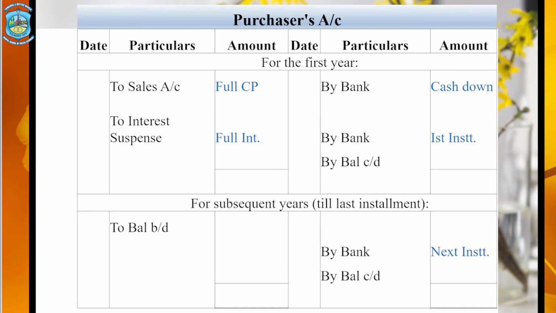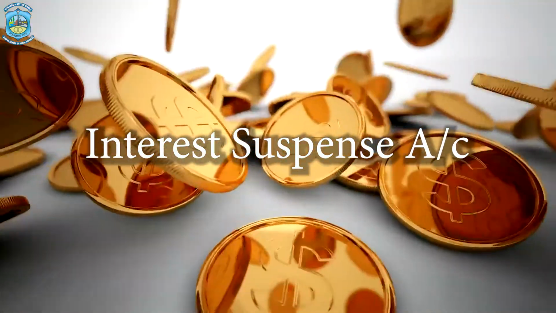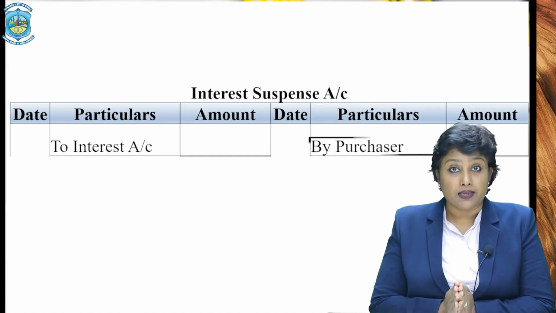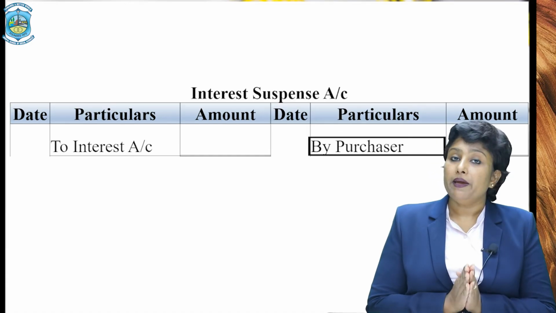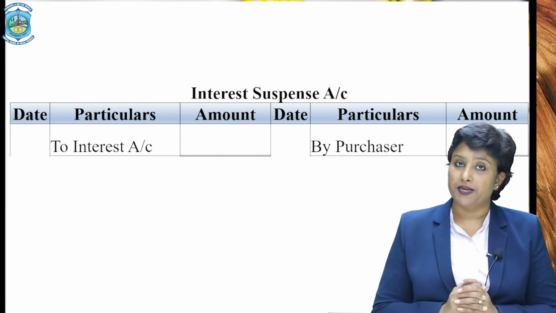Now let us move further to the interest suspense account. In the very first entry itself, you had credited the interest suspense account with the entire amount of interest to be included in the credit purchase price. Therefore, this account will start from the credit side by writing "By purchaser", and in the amount column you will be writing the entire amount of interest included in the credit purchase price.